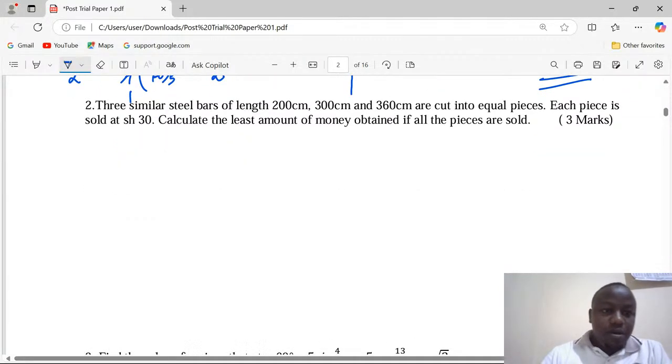Number 2, 3 similar steel bars of length 200 centimeters, 300 centimeters, and 360 centimeters are cut into equal pieces. Underline cut.